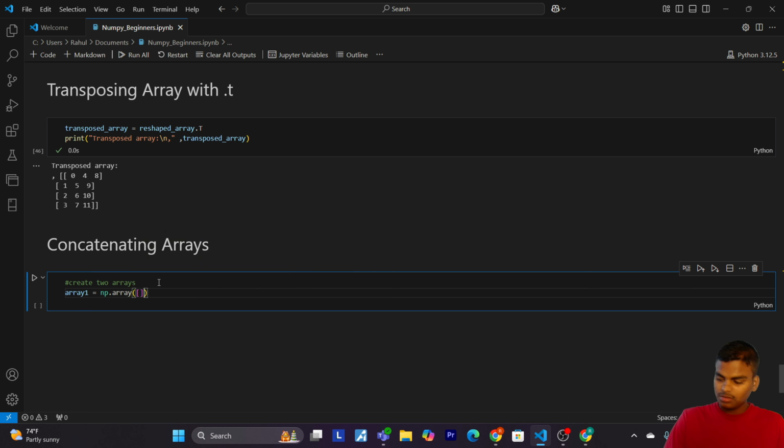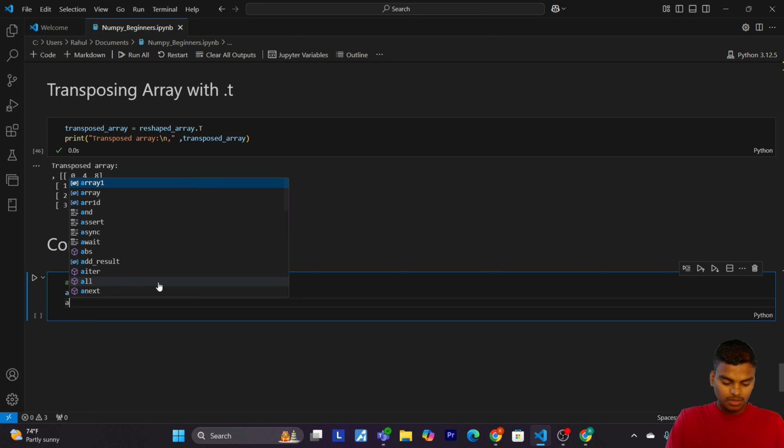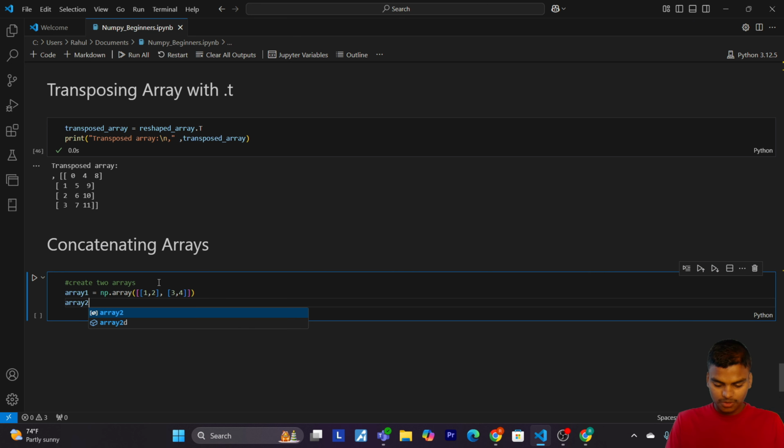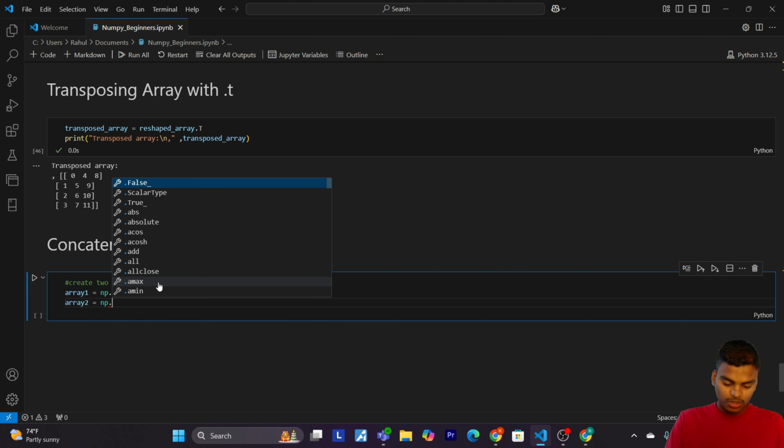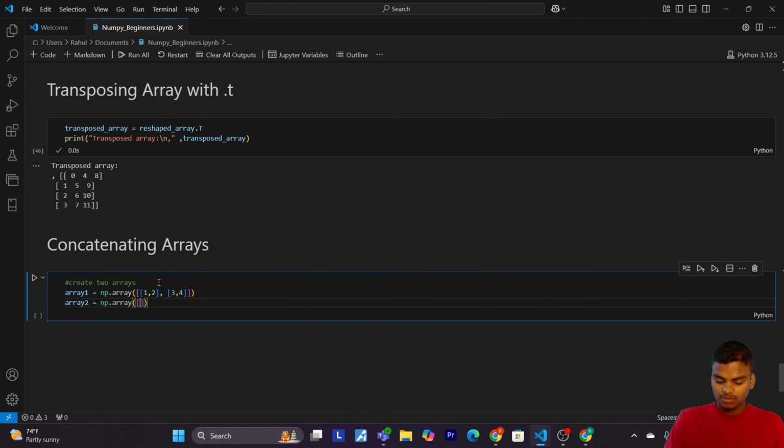Now let's pass 1, 2 and 3, 4. Array2 equals to np.array. Now pass 5, 6 and 7, 8.